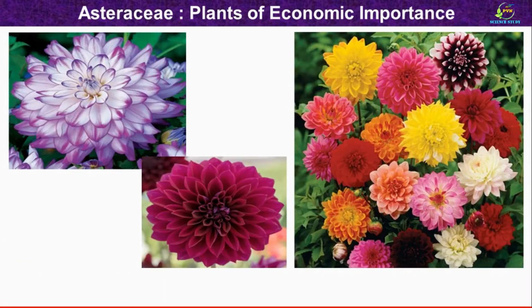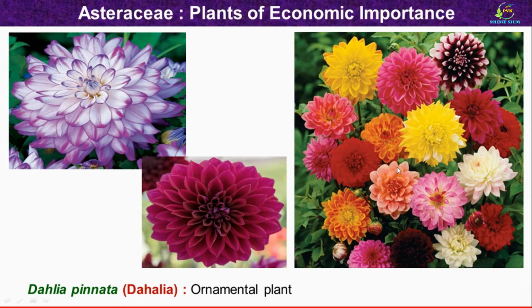Then this is a very beautiful flower of an Asteraceae family member. Botanical name of the plant is Dahlia pinnata. It is commonly known as Dahlia. As you can see here, this plant produces very beautiful flowers and so the Dahlia plant is cultivated as an ornamental plant. Dahlia shows very brightly colored inflorescences as you can see here.